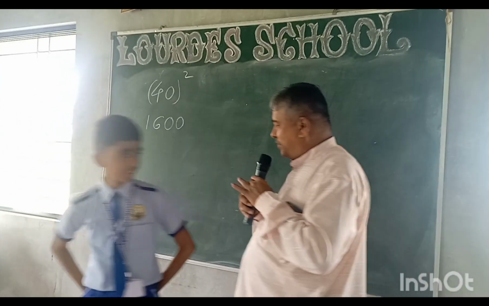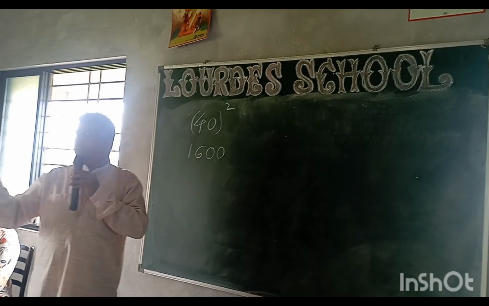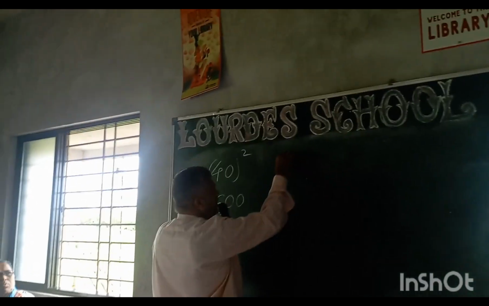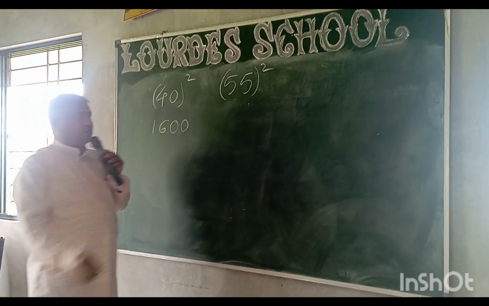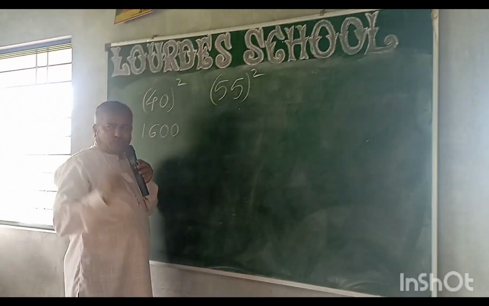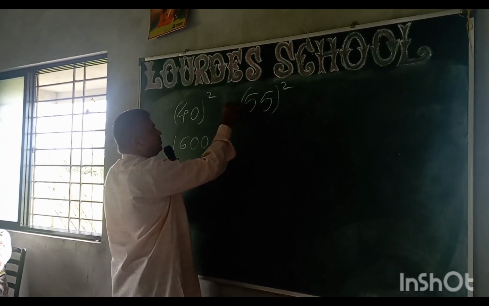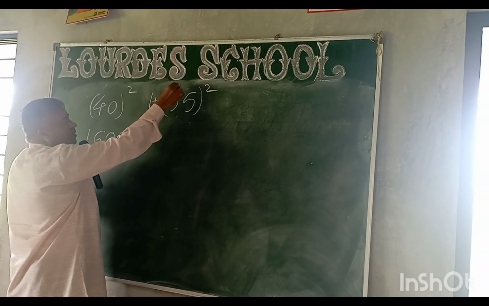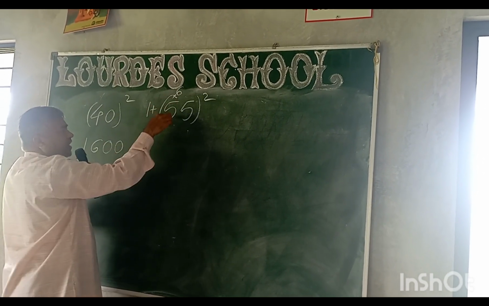Good. Thank you. Next, there is another technique: numbers ending in 5. Say 55 square. Here there is a technique. If the number ends in 5, then add 1 to the first digit. 5 plus 1 is 6. And do the multiplication of this 6 and 5.